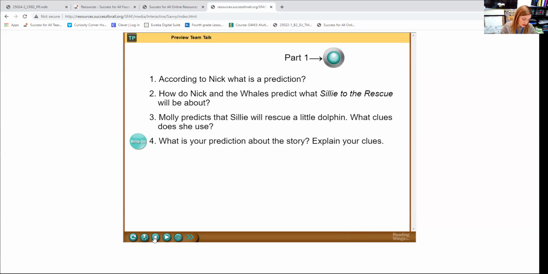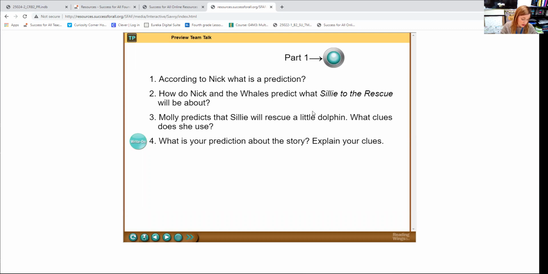Okay, so we are going to watch this DVD about a boy named Nick. He and his family just moved to a new town. Nick has to change schools when he moves. Have you ever had to change schools because your family has moved? Was it hard to come to a new school? Do you predict that it's going to be hard for Nick? I think it will be hard for him too.